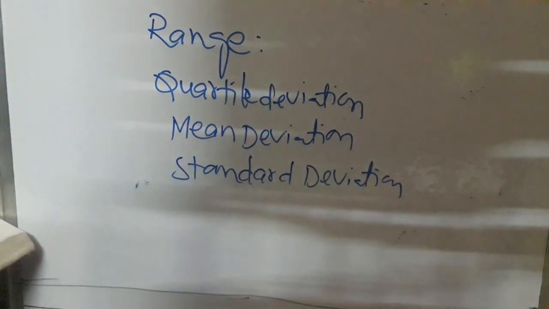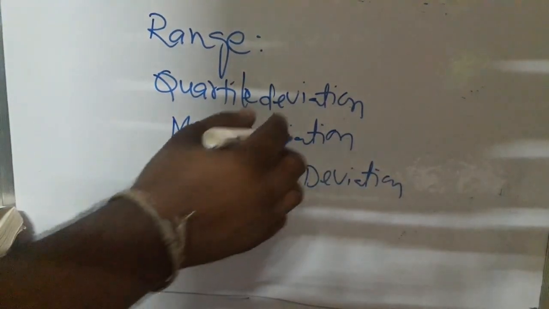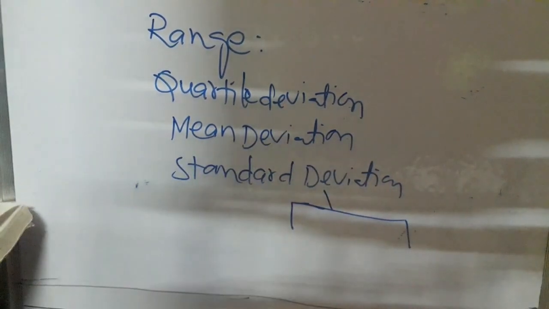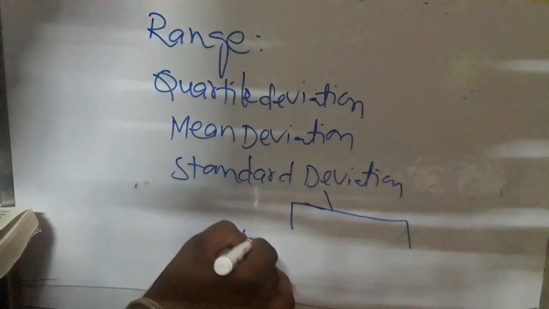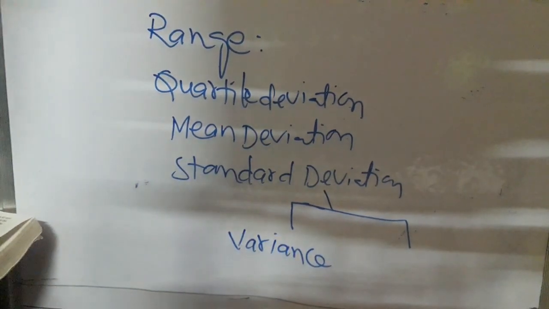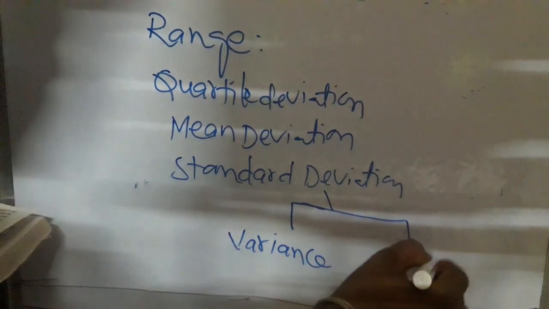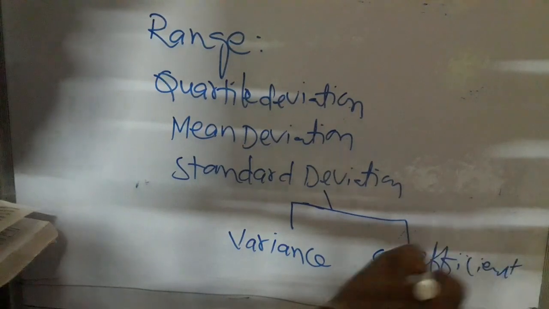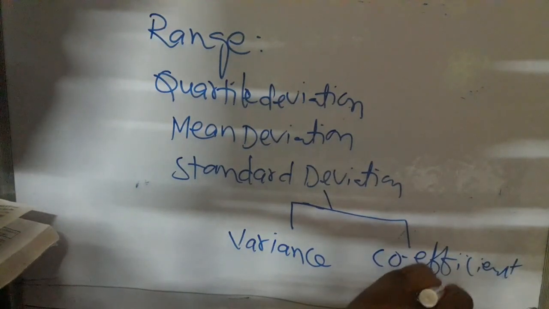This standard deviation is further divided into two types. One is the variance, and another one is the coefficient of variation.